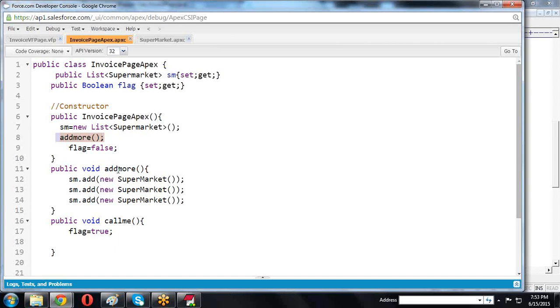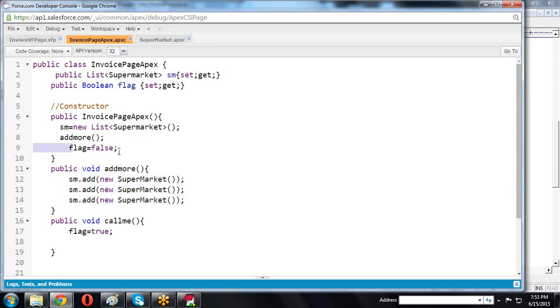In the addMore method we are adding Supermarket objects to the list. Supermarket type objects we are adding, three times. That means three rows we are adding in this case.